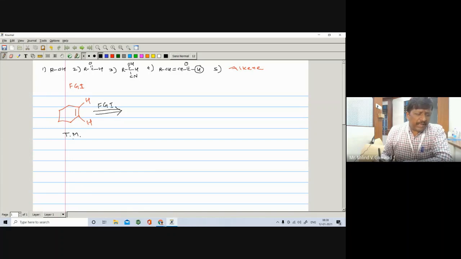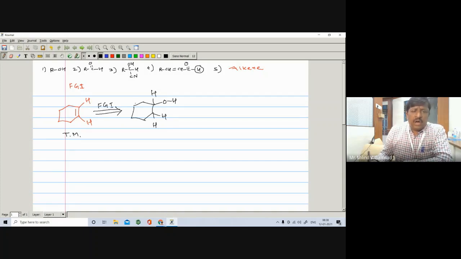You know this alkene can be prepared from the corresponding alcohol, by adding water on this carbon-carbon double bond.